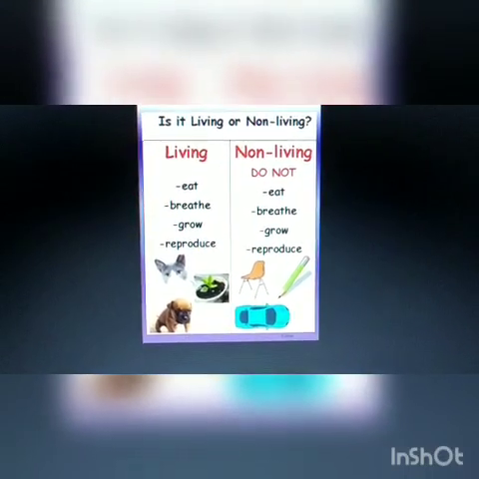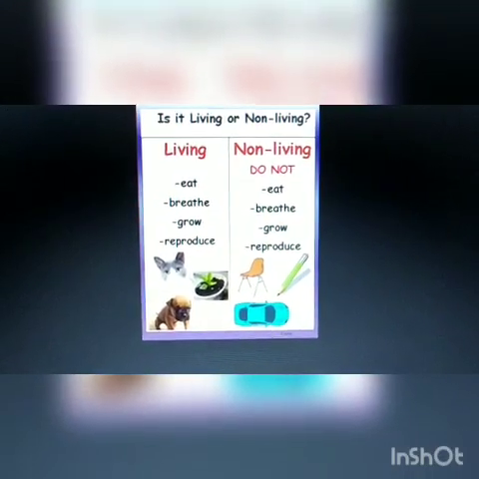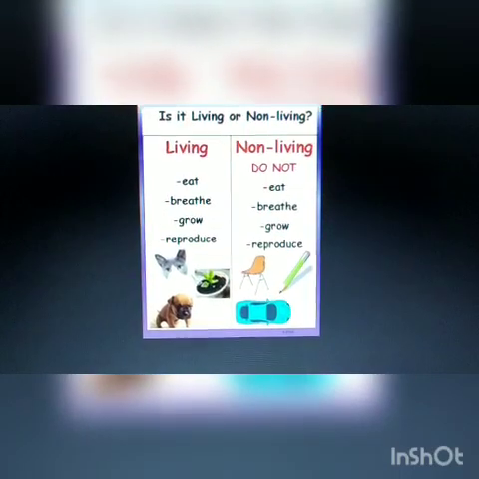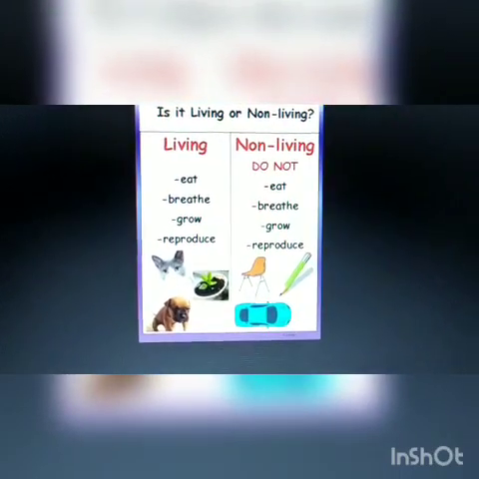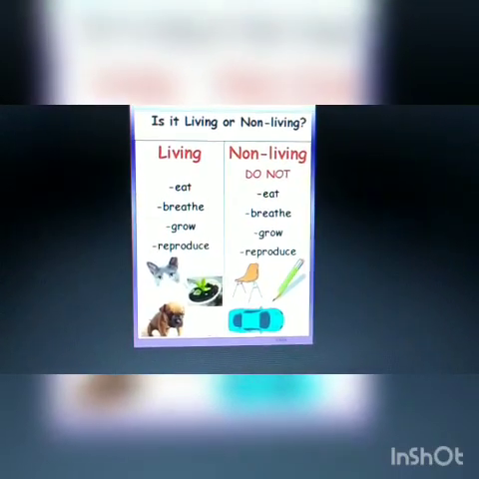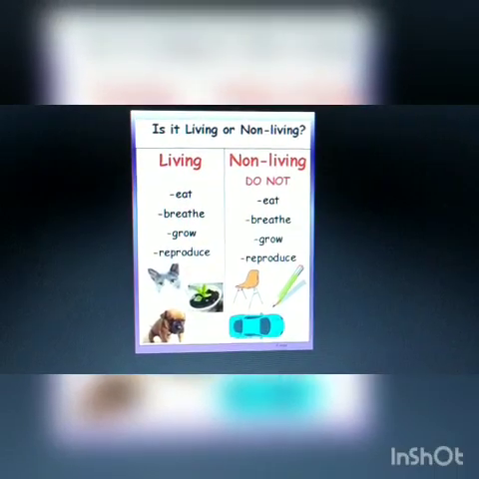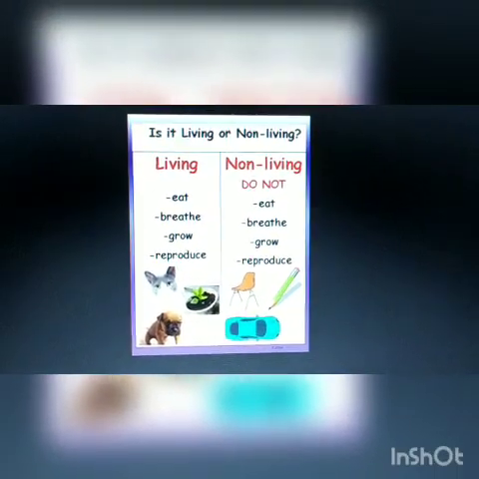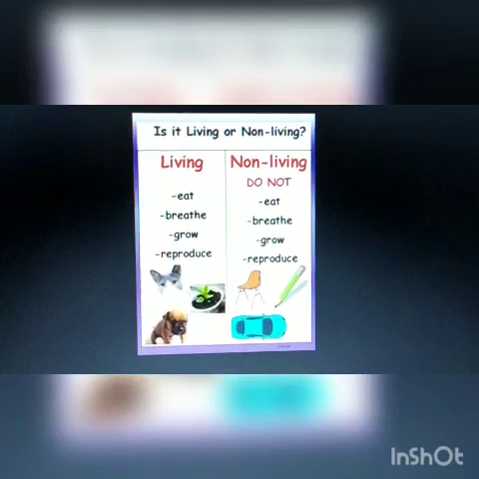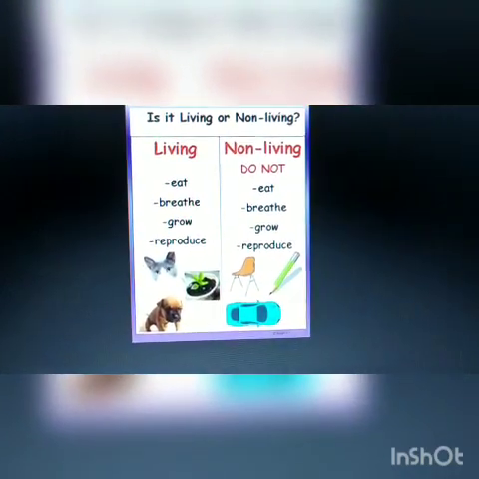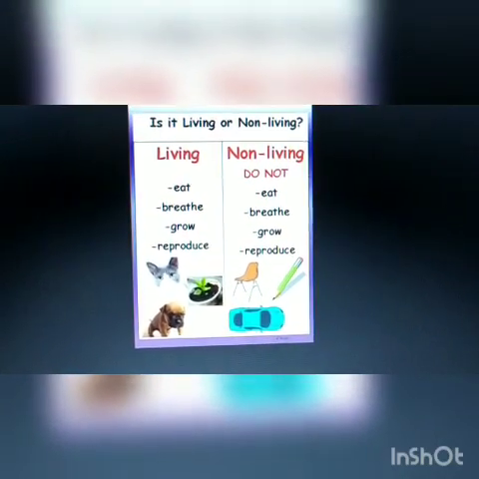And one more character is there, they can move. Those which do not eat, breathe, grow, reproduce, feel and die are non-living things.